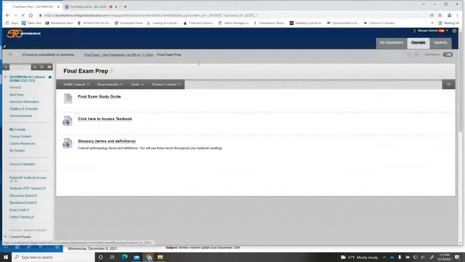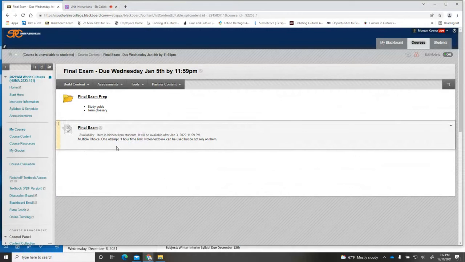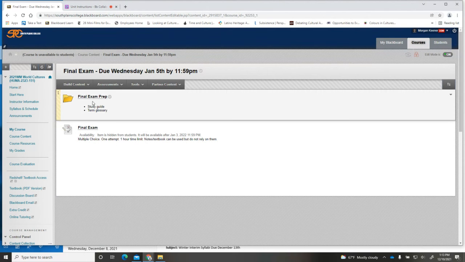All right. And then once your exam opens, your exam is all multiple choice. You only get one attempt on this exam, and it has a 1 hour time limit. So it is not technically an open book exam. You need to be familiar with what you're doing before you try and attempt this exam. All right. It does say here that notes and textbooks can be used, but don't rely on them because you only have 60 minutes to answer every single question. All right. And so you need to make sure that you have studied before you take the exam.